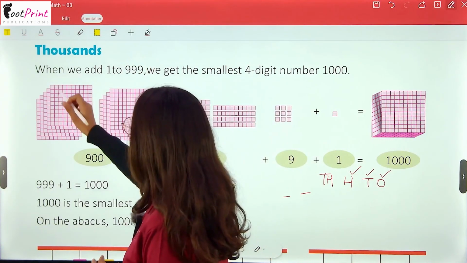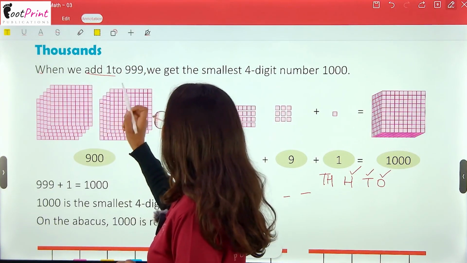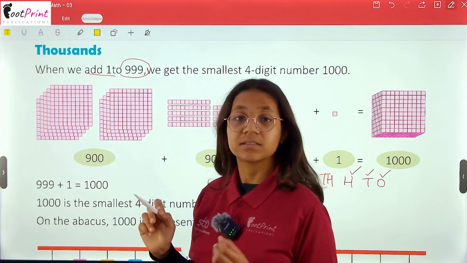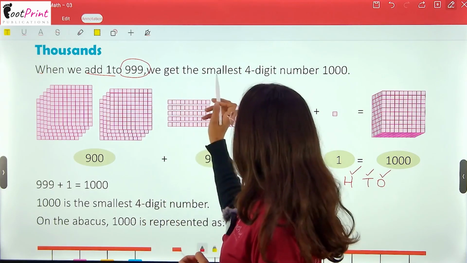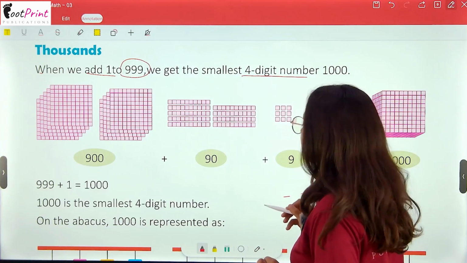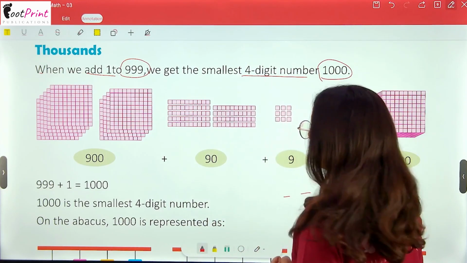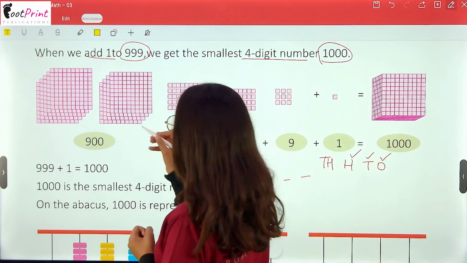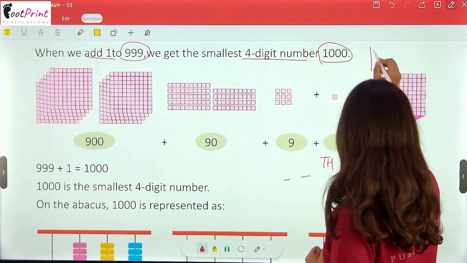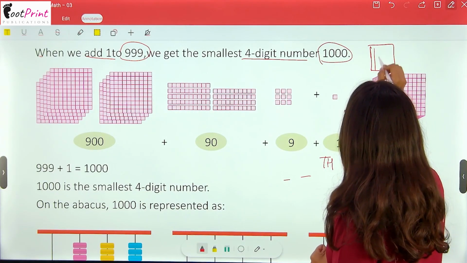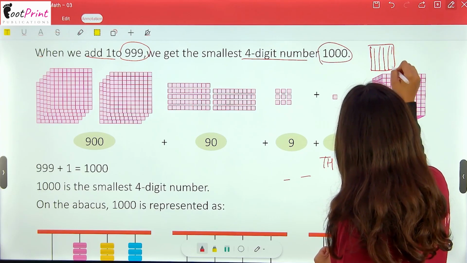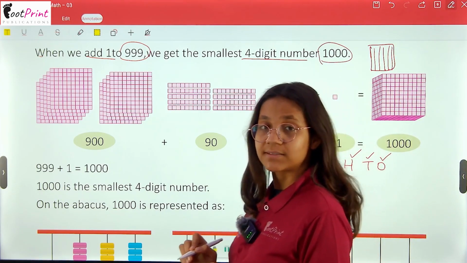Thousand refers to what we get when we add 1 to 999: we get the smallest 4-digit number, that is 1000. See, we have one grid, which makes us know that it is 10 tens.